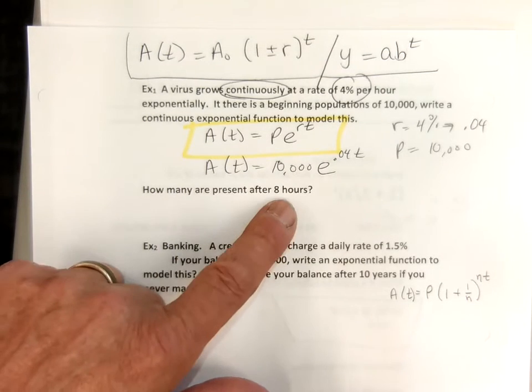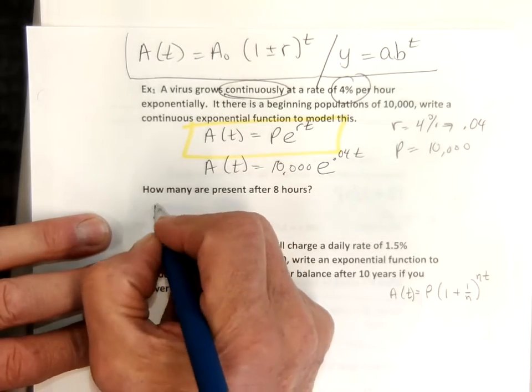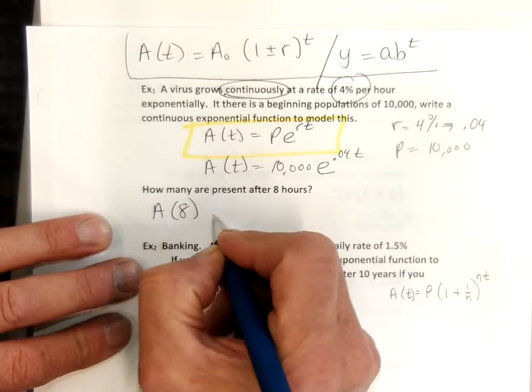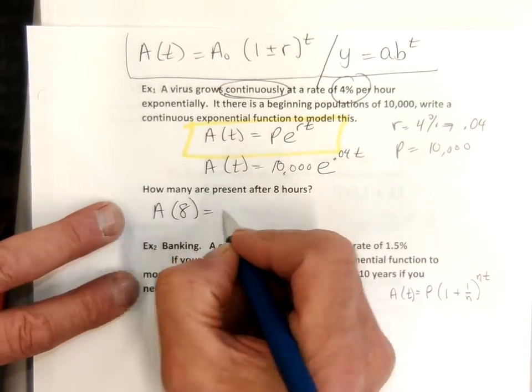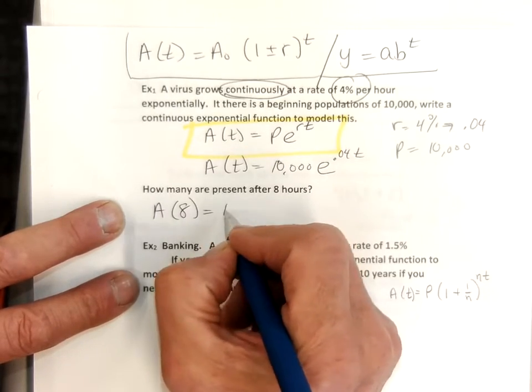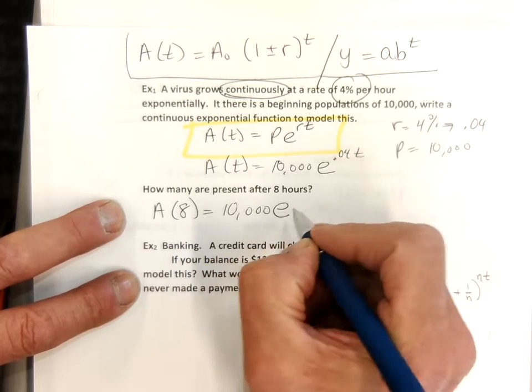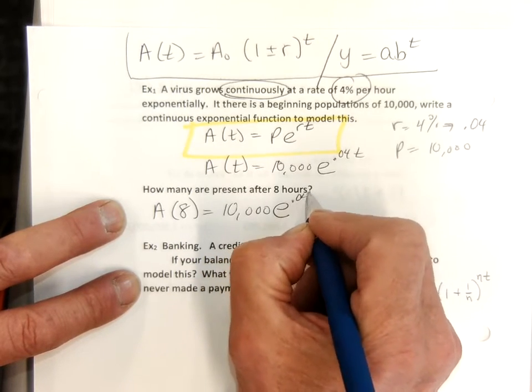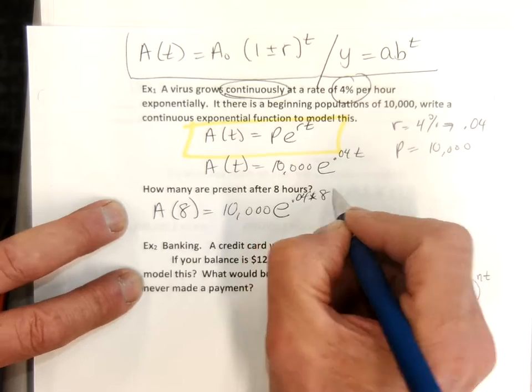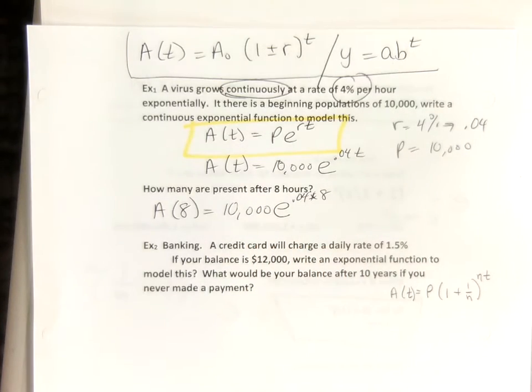So now we can use this formula. How many are present after 8 hours? So I'd say, okay, well, amount after 8 hours, or A of 8, is equal to, well, we started with 10,000 bacteria, the number E, to the 0.04 times 8. I just plugged 8 in for time, and we're going to use our calculator.